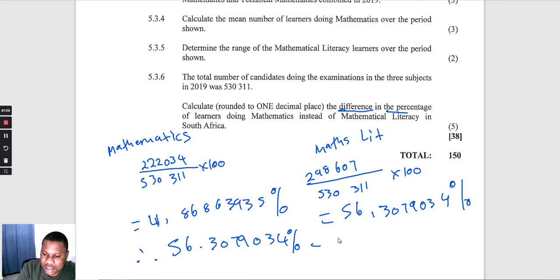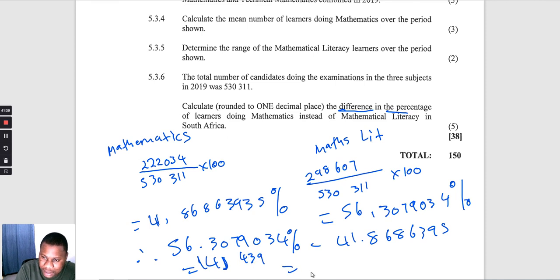So the difference in percentage is 56.3079034% minus 41.863935%. That gives us 14.439. They say we must round off to one decimal, so that will be 14.4%. That is the difference. Okay.